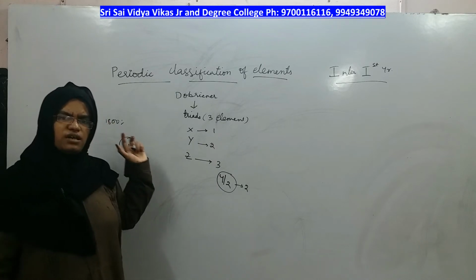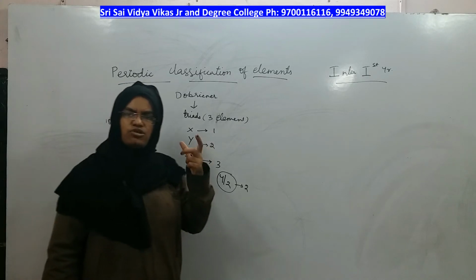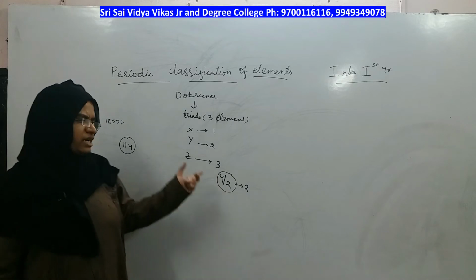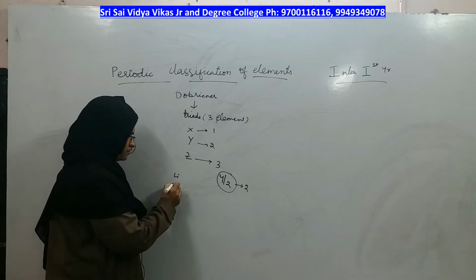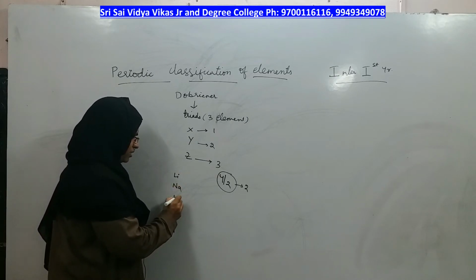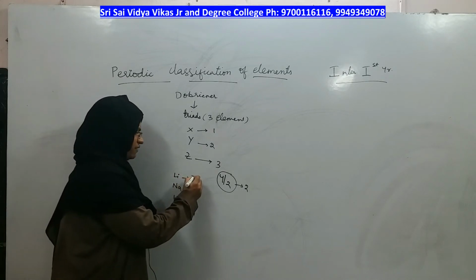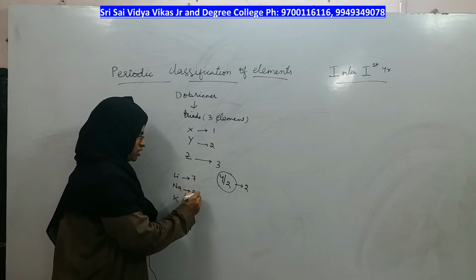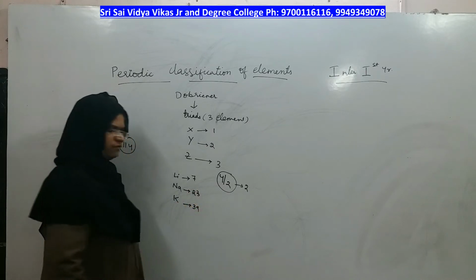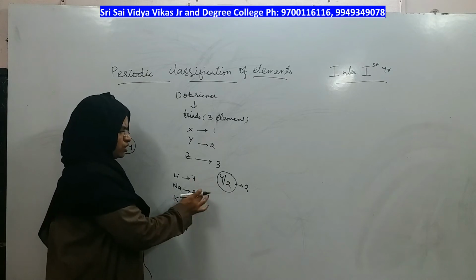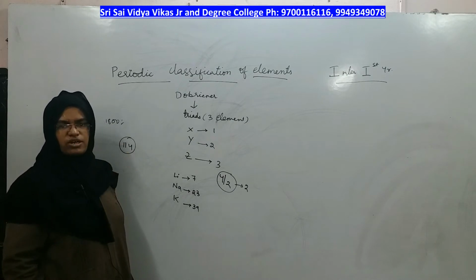Yes, right? So out of all the elements known, Dobereiner observed that this similarity exists in a group of elements, and he named it Dobereiner's law of triads. Let us take an example of lithium, sodium and potassium. We know that the atomic weight of lithium is 7, sodium is 23 and potassium is 39. If you take an average of lithium and potassium, you will get 23, which is nothing but the atomic weight of sodium, right?